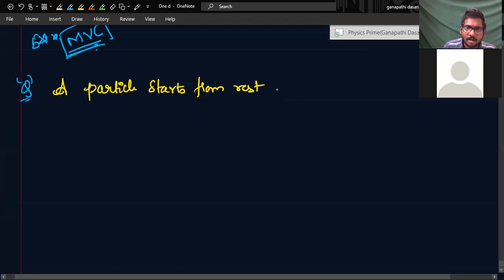A particle starts from rest and moves with constant acceleration along a straight line.